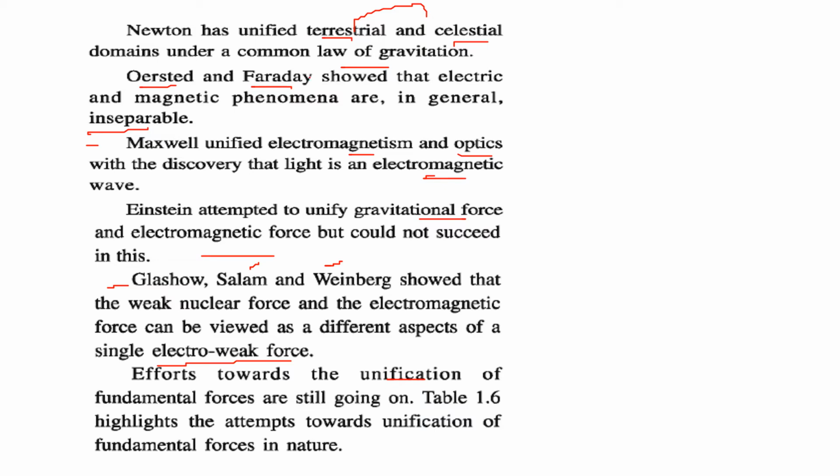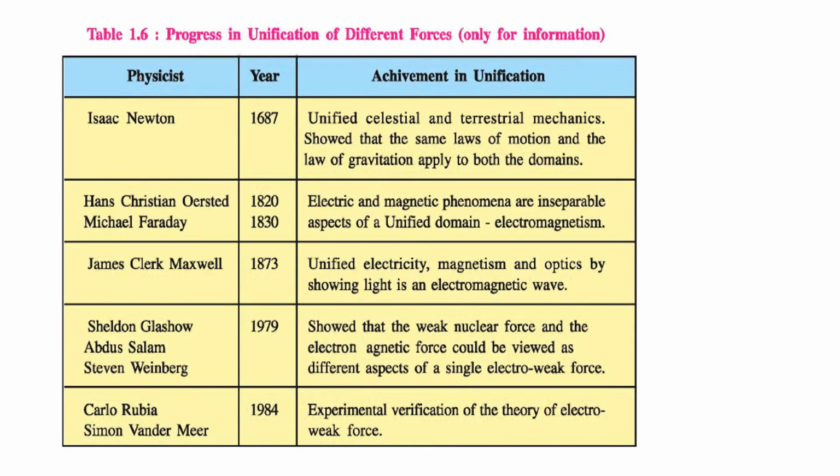So let us see what we have just discussed, the progress in unification of different forces. Isaac Newton started in 1687. He unified celestial and terrestrial mechanics. He showed that the same laws of motion and the law of gravitation apply to both domains, celestial and terrestrial. Then Oersted in 1820 and Faraday in 1830 showed that electric and magnetic phenomena are inseparable aspects of a unified domain, which is electromagnetism.